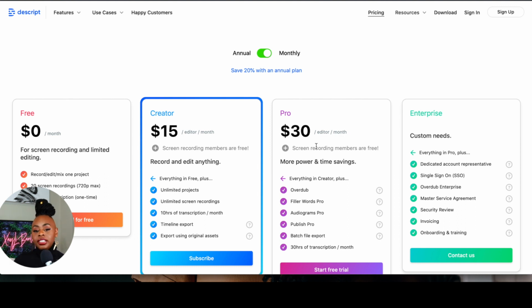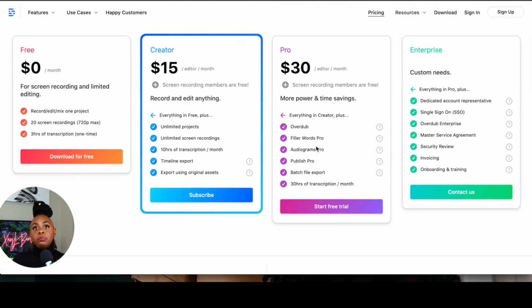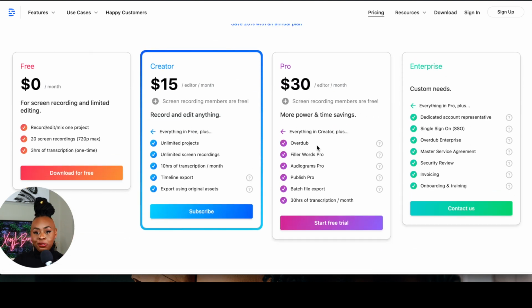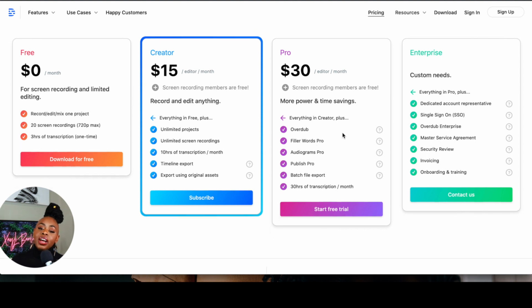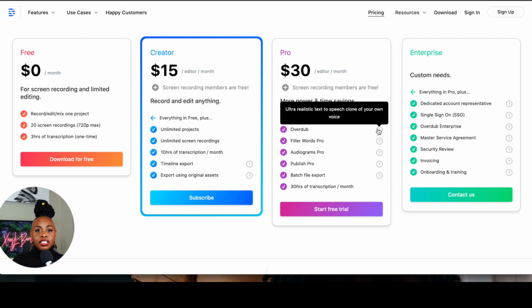You're also able to timeline export, and you can also export using original assets. So Pro is $30, and this is still affordable, guys, right? And you have screen recording, you have all of the things in Creator and Free, obviously, and you have Overdub, which is so cool because Overdub is actually your voice, and you can type something in, and it actually plays it in terms of your voice. So it's like the program gets trained as it pertains to your voice, not anybody else's, because that is just not going to work. So it has to be your voice, and you don't have to re-record.